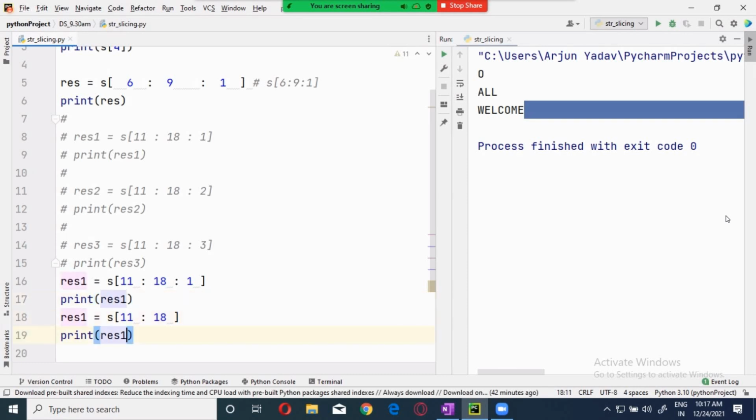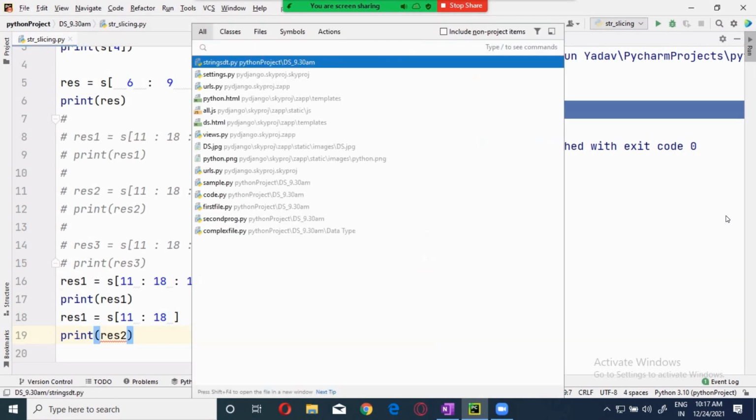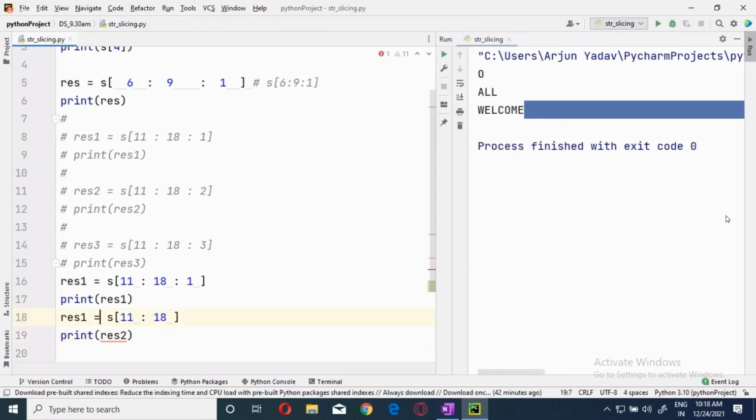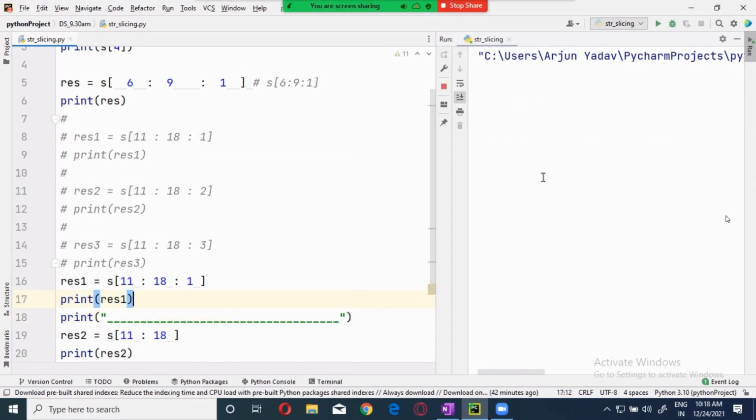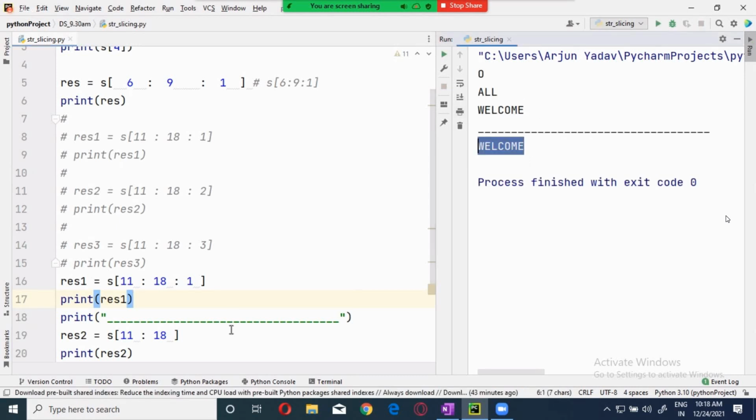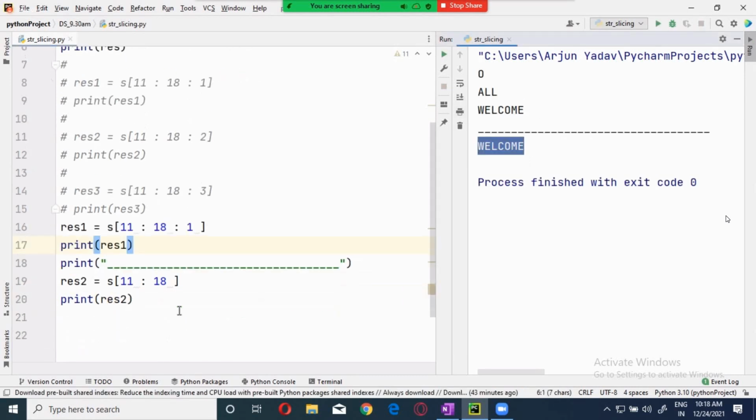I'm giving it as 1, and this one I'll give it as 2. Here, guys, try to get this point again. I said earlier, this is a very important concept which we will be using throughout our data science. Okay, try to understand this. Now, you got the welcome over here, and here. Both are same. You see this? Both are same.